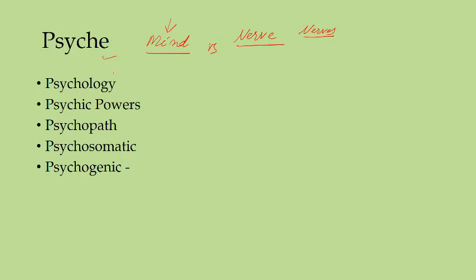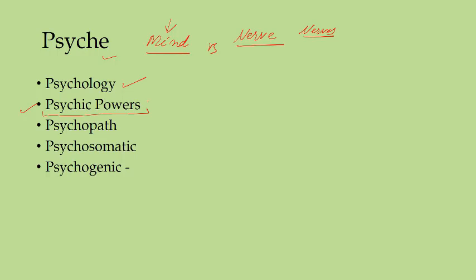With the help of psyche we had words like psychology, which is the study of mind. In another way this word is used in psychic powers. When you say that somebody has psychic powers, those people have supernatural powers.